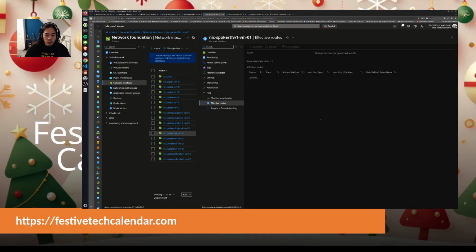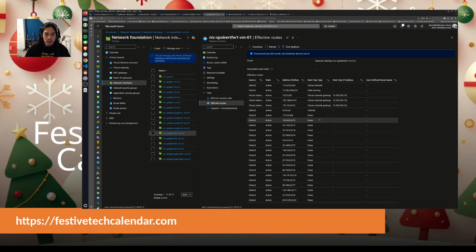Taking some time to refresh, but it's always the case with the routing configuration. And so the result that I got earlier is because I have, where is it?